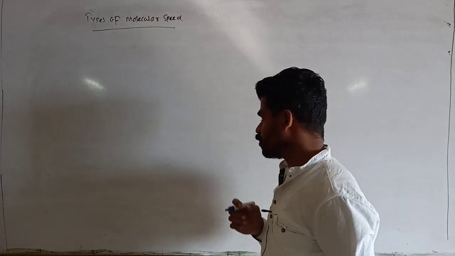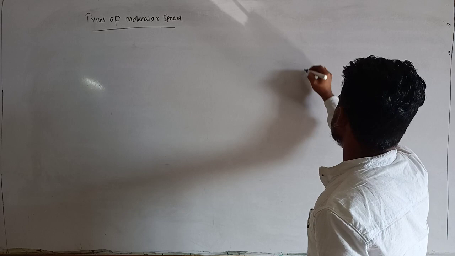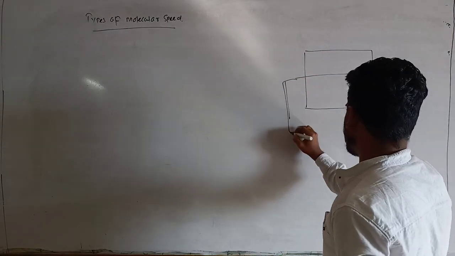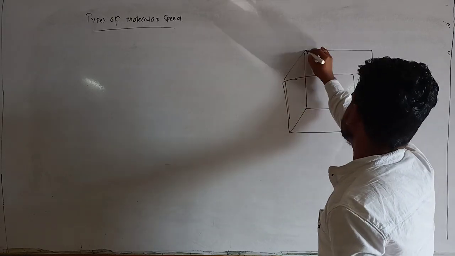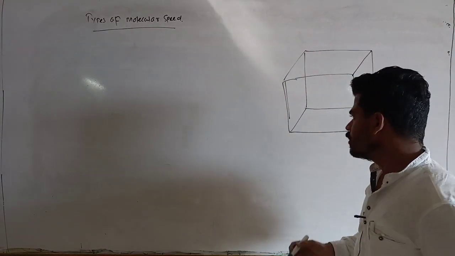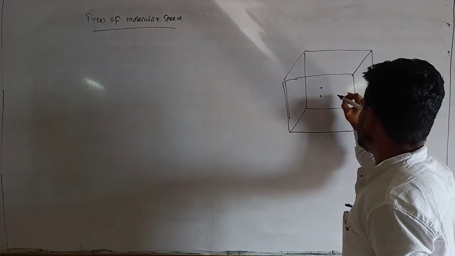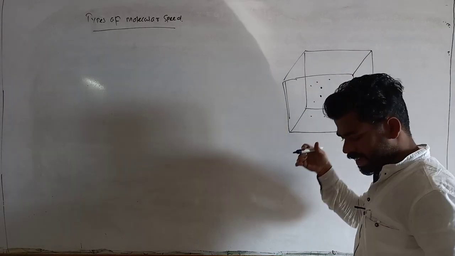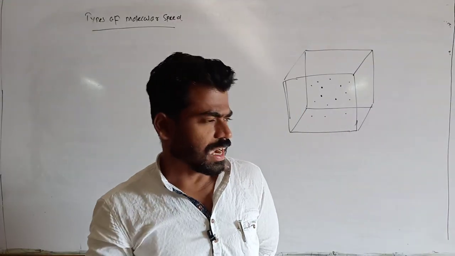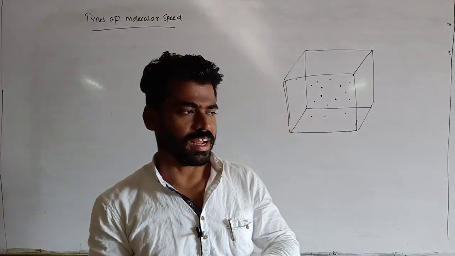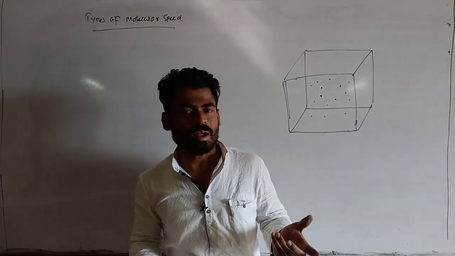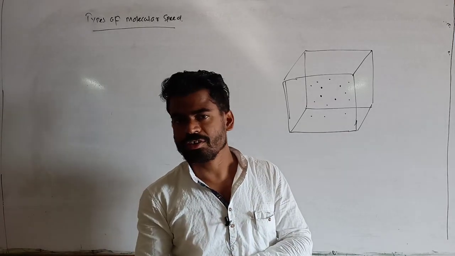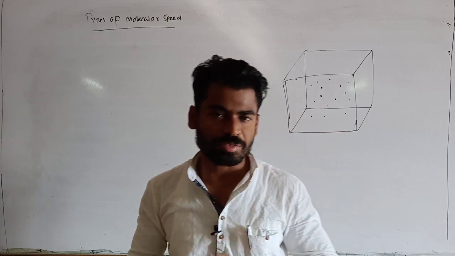Suppose this is a container, and 1 mole of an ideal gas is filled inside it. The molecules travel randomly in all directions in straight lines, so there is a redistribution of energy, and due to it they possess different types of speeds.